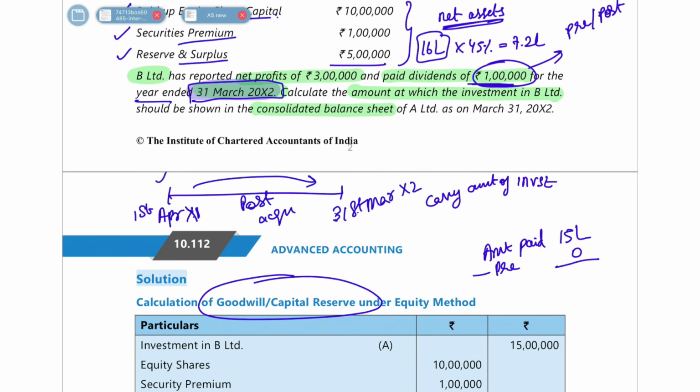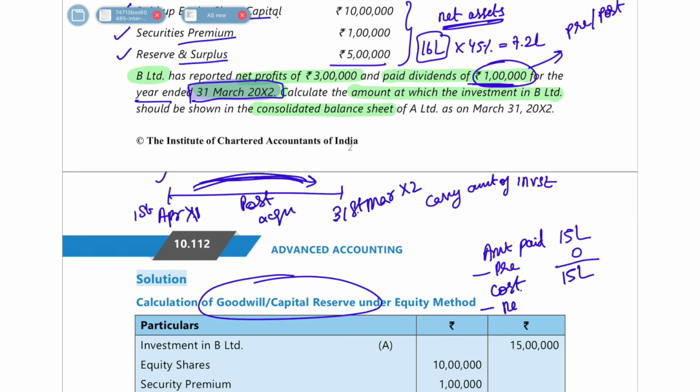This dividend relates to the profits which are earned after the investment has been done. Okay, I hope you understood this. So this is a post-acquisition dividend. That means pre-acquisition dividend is 0. So your cost of investment is 15 lakh rupees.